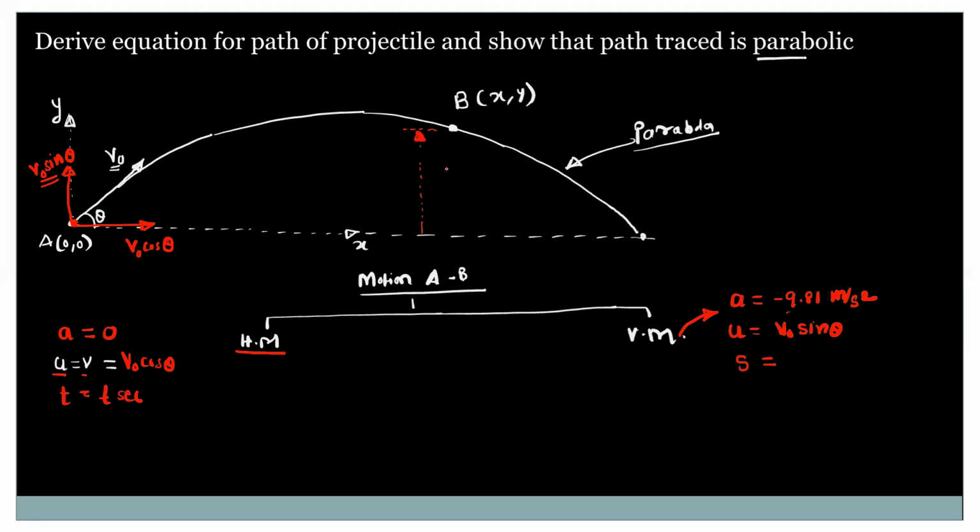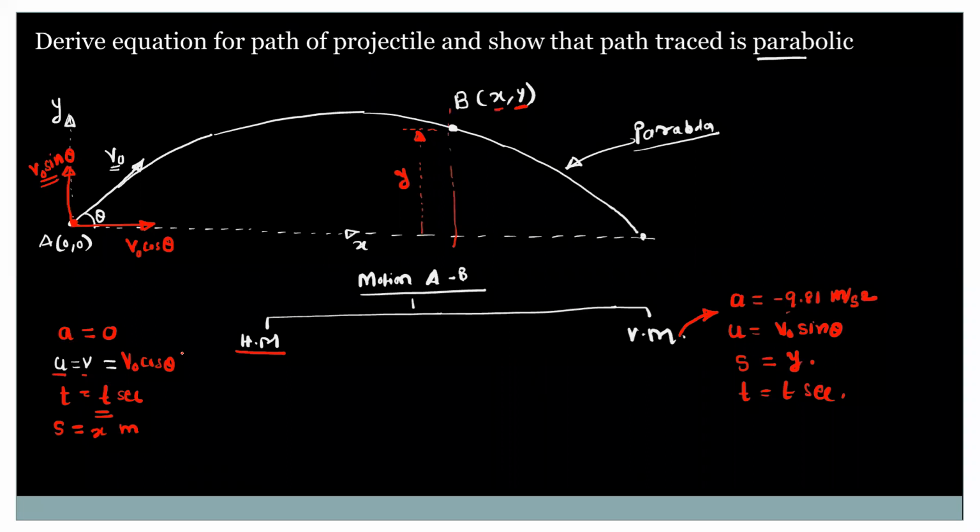This distance is nothing but the y coordinate, so s is equal to y. Then the time taken t will remain the same for the horizontal motion as well as the vertical motion from point A to B, so t is equal to t seconds. For the horizontal motion, its displacement s from point A to B, this horizontal distance, is nothing but the x coordinate. So s is equal to x meter.